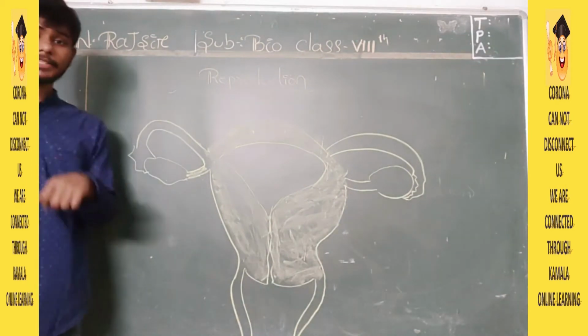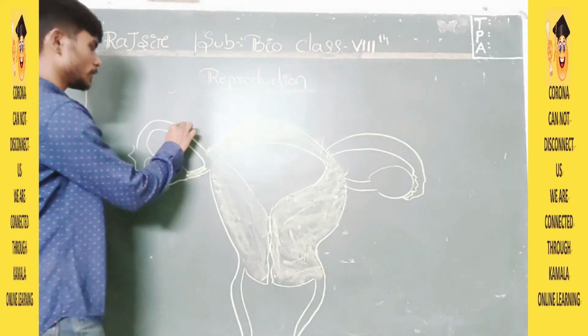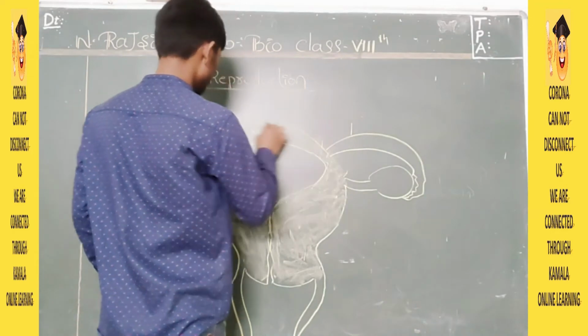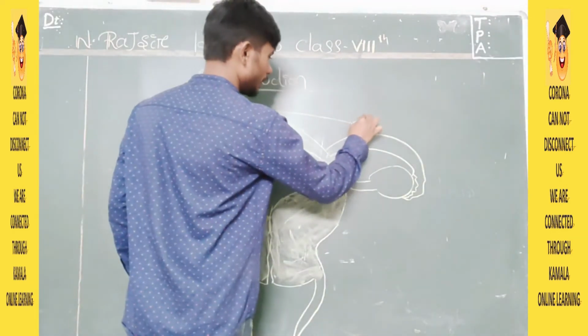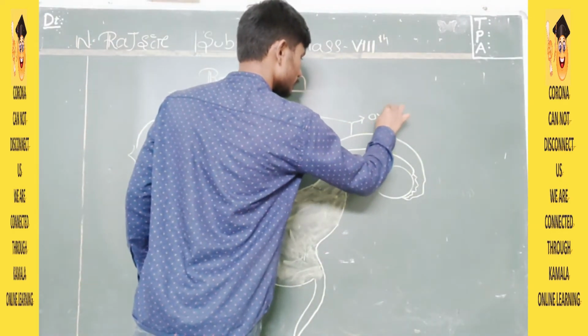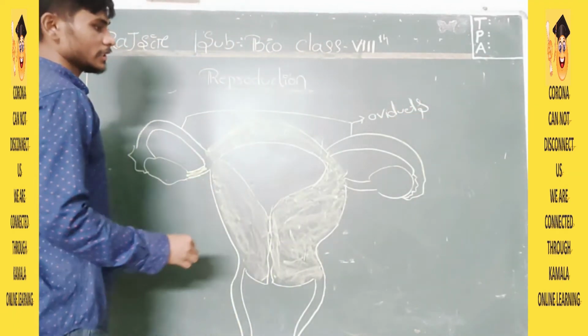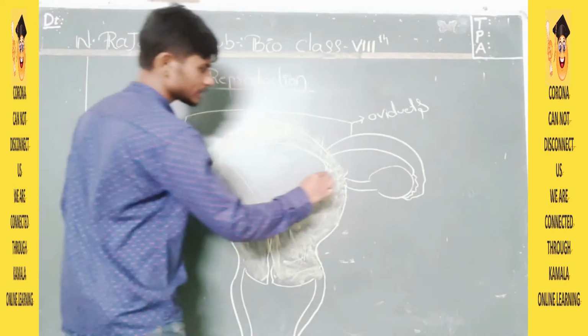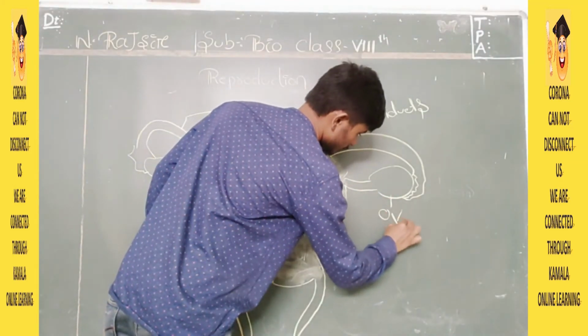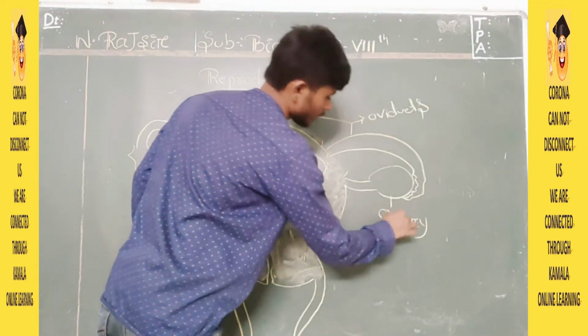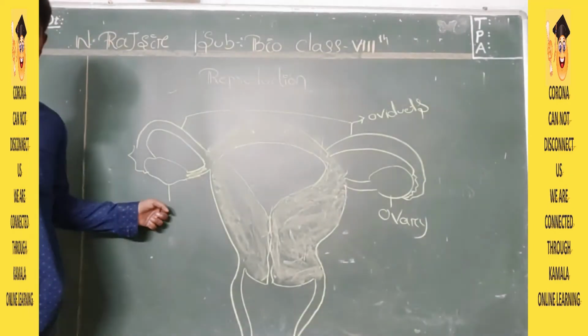Here, as you can see, there are four important parts. These two pipes are called oviducts. And these two parts are called ovaries. A pair of ovaries are there. This is known as an ovary, and this is also an ovary.